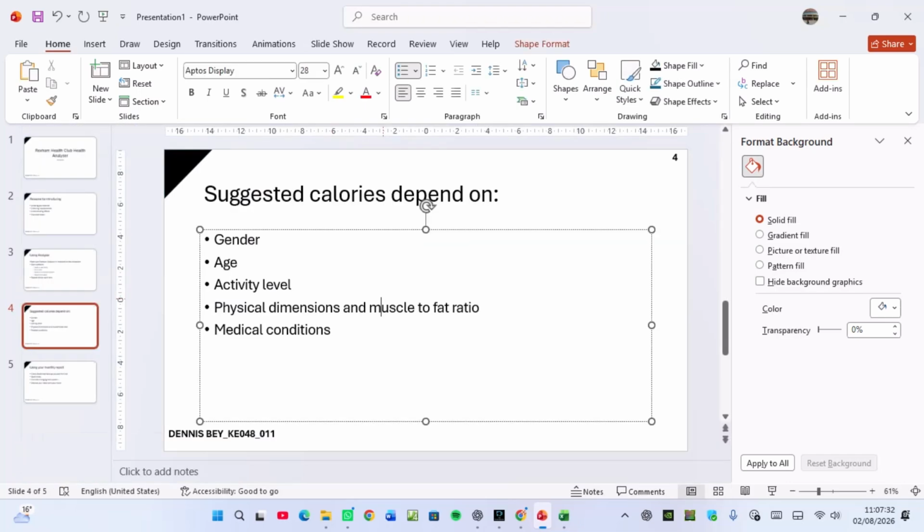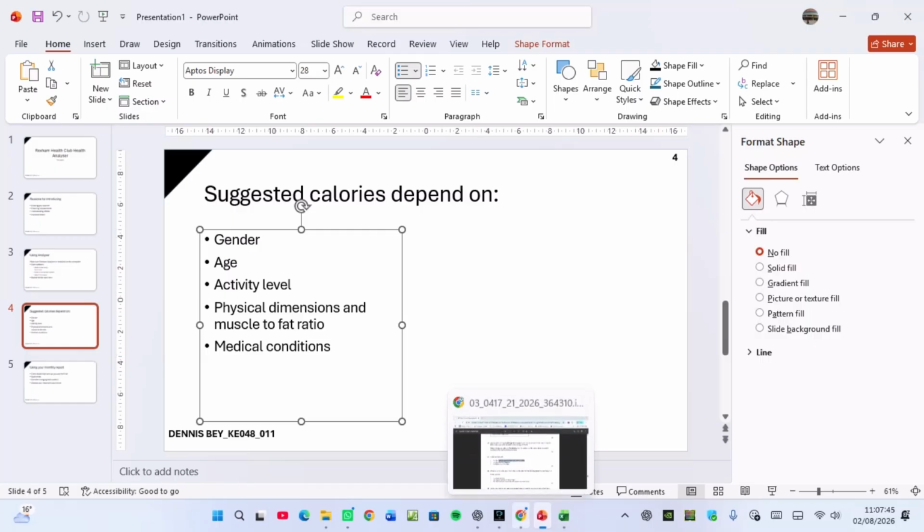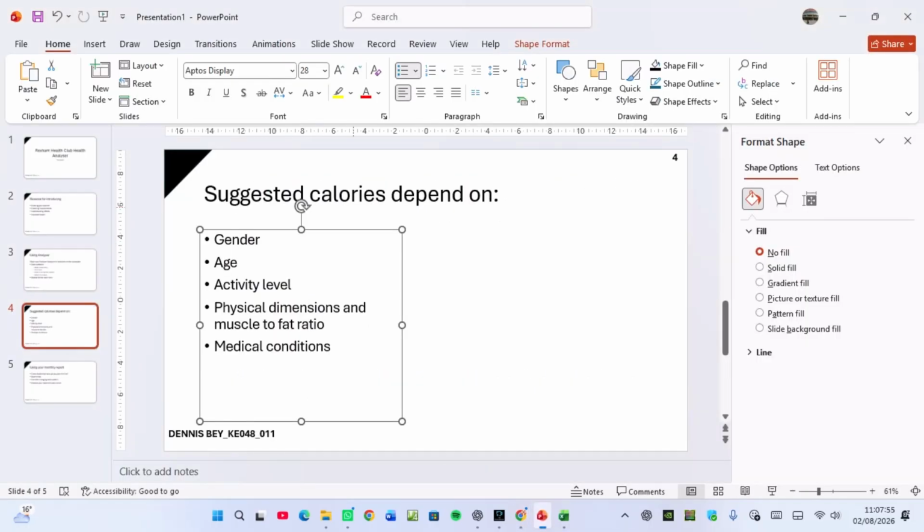So you double click on it, and then now you can push this on a little bit so that you have some space to create some space for the graph. So it should come to the right. This side is the left and this side is the right. So I need to bring the graph there. So they're saying place the chart to the right on the slide with the title suggested calories depend on.